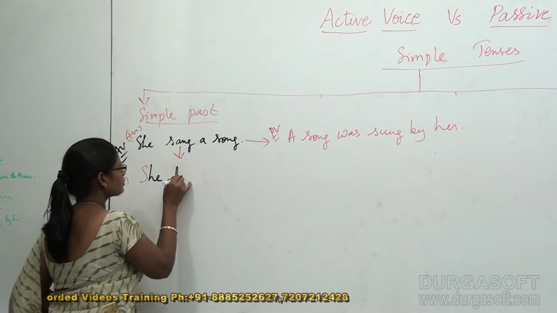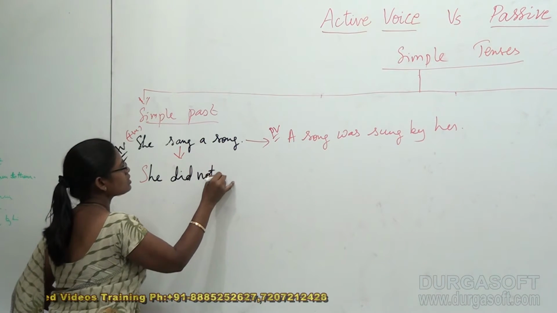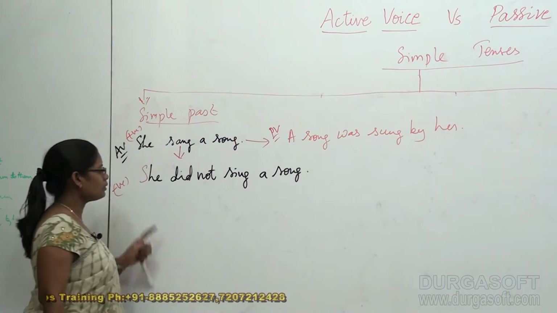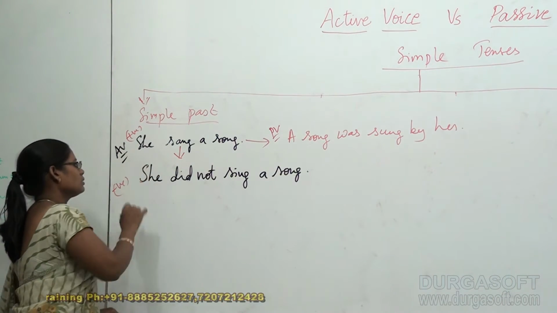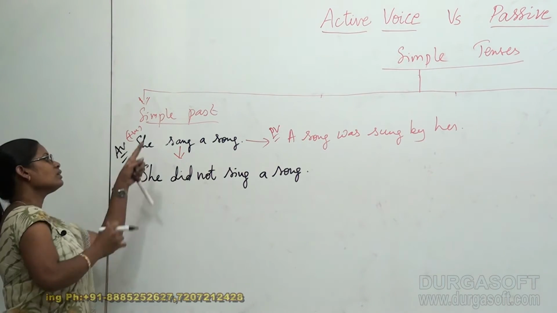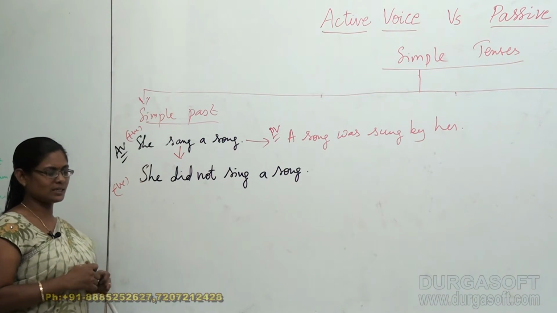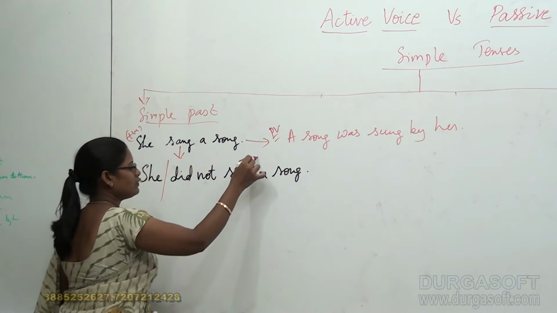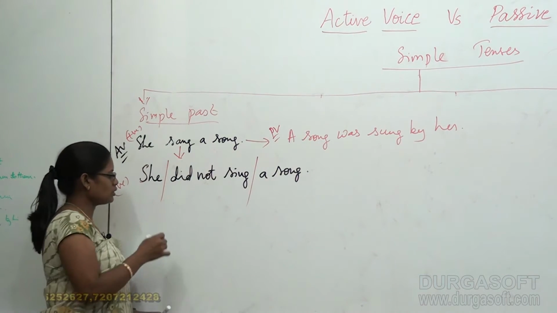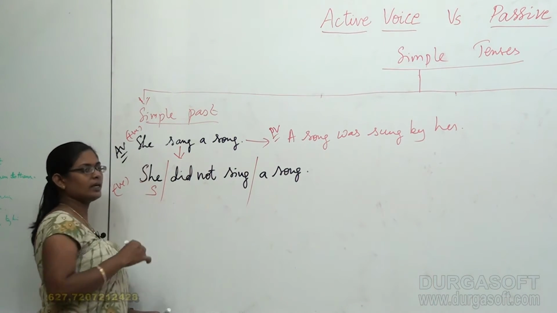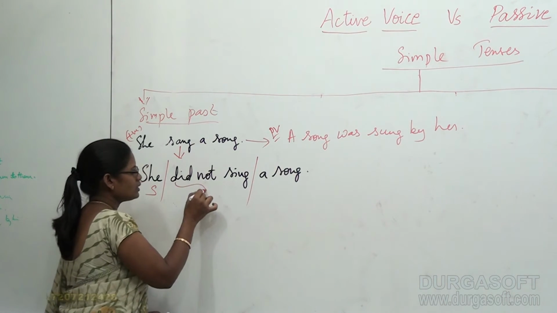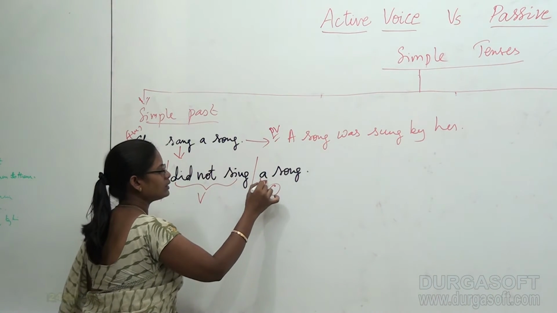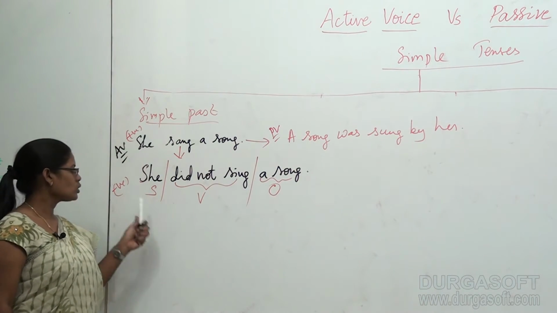She did not sing a song. Now this is my negative sentence in the simple past. And if you would like to divide this into the structures, it can be like this. She as the subject, did not sing is the verb, and a song is the object. Okay, so this is the active voice.